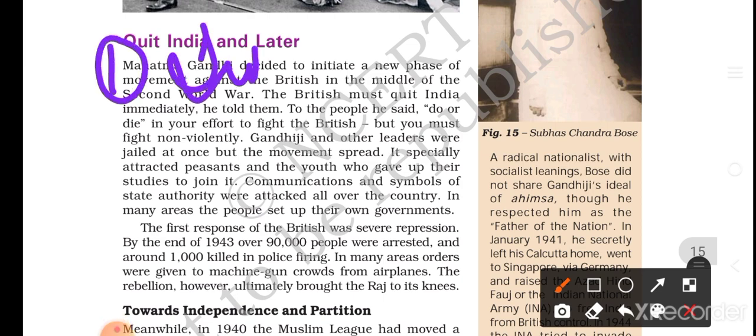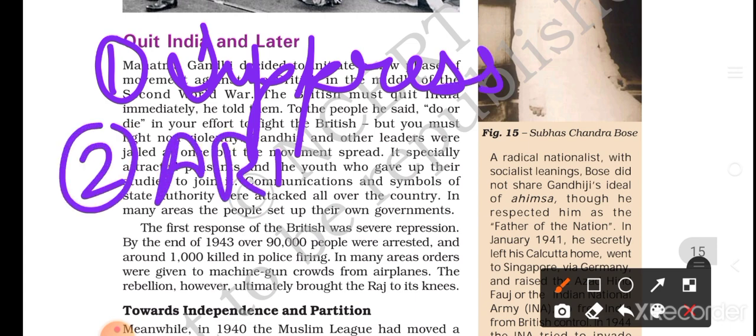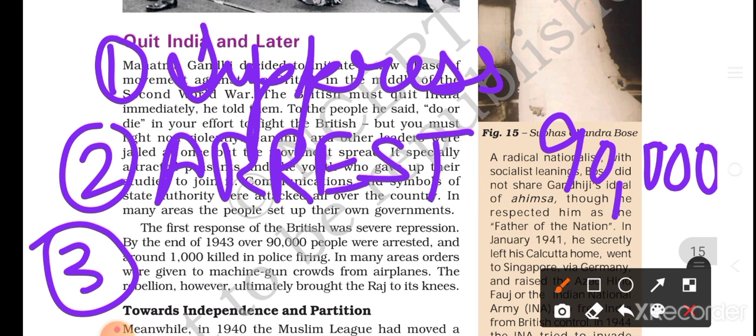Suppress was the first. The second was to arrest a lot of people, and the Britishers arrested around 90,000 people. The third is that some were also killed in direct shooting, in police firing.